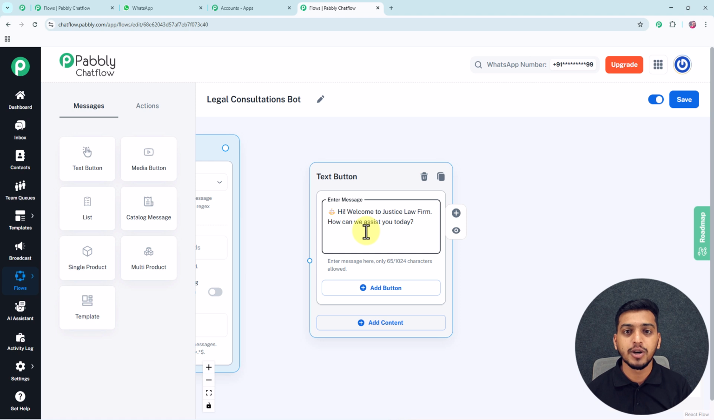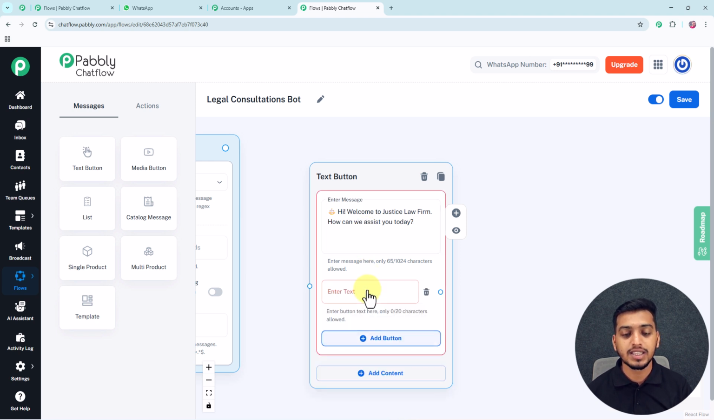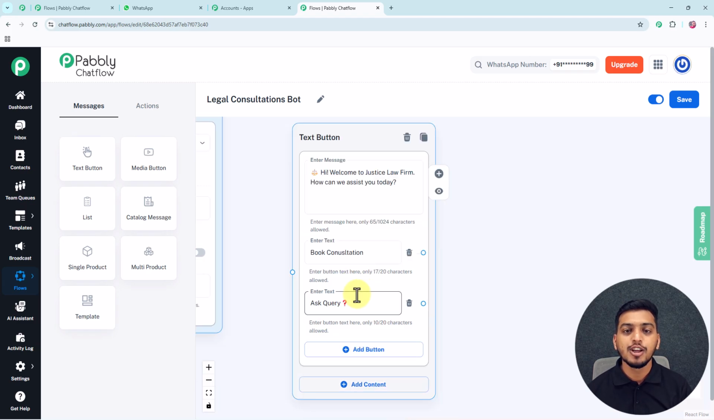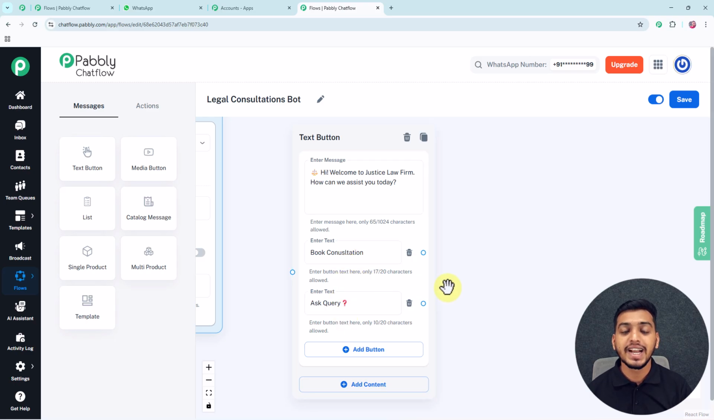And just below this particular text I will add two buttons, and to add a button I just have to click on this add button, and then inside those buttons I will add this particular text, book consultation and ask query. I have added these buttons so that my client can interact with me by clicking on any of these buttons. So now we will move towards setting up these buttons.